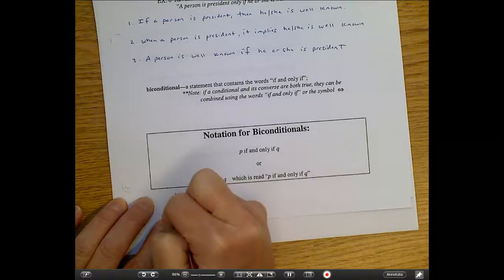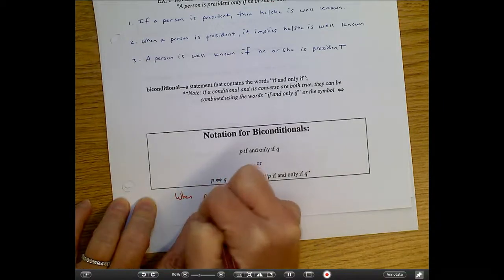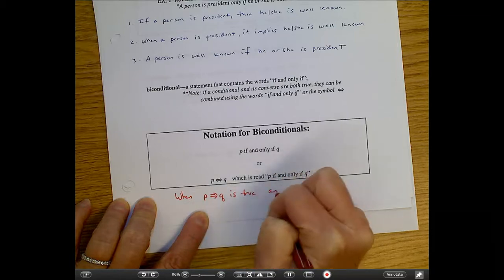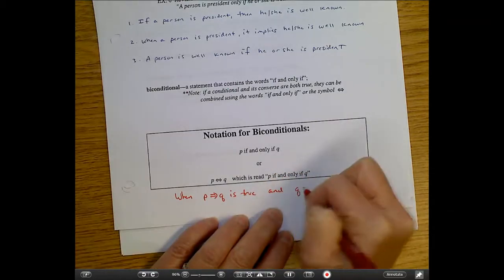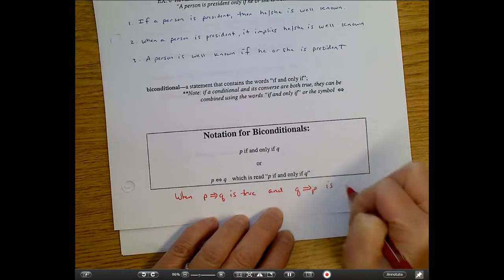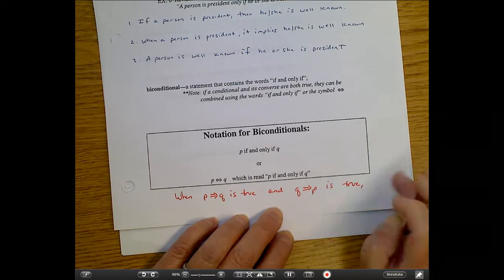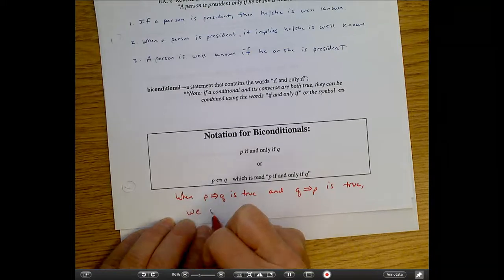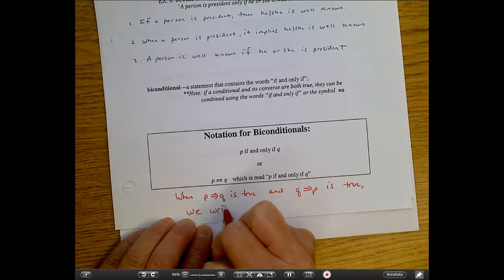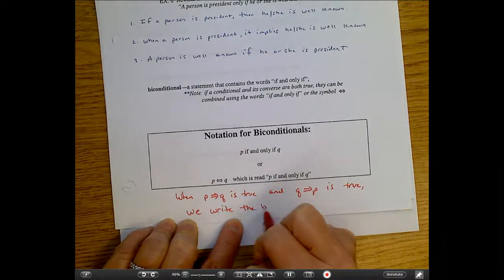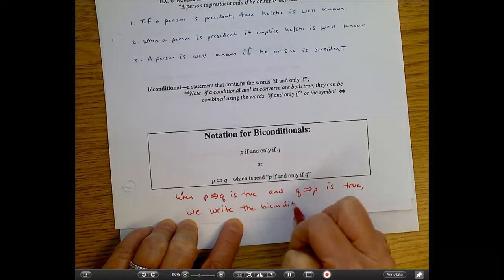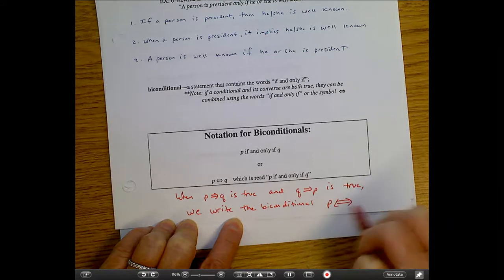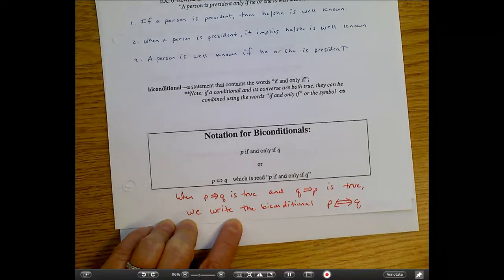And so basically, I'm just going to add down here. So when P implies Q is true, and when Q implies P is true, comma, we like to write the biconditional, which is the P with that double arrow symbol Q. All right.